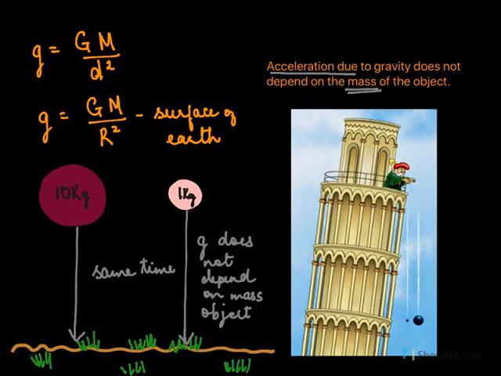Here we see Galileo at the top of the Leaning Tower of Pisa, and he is dropping two objects, a large object and a small object, from the same height. And to his surprise, he found both the objects traveled together and reached the surface of the earth in the same time. He expected the larger object to reach first and the smaller object to go slower. But no, both of them reached the earth at the same time, because acceleration due to gravity does not depend on the mass of the object. So in the last slide, we learned that whatever may be the mass of the object, both will fall to the earth in the same time.